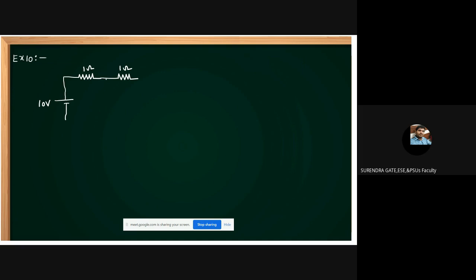And this also 1 ohm. This also 1 ohm. And here one current source is given. This current is 1 ampere. It is given.